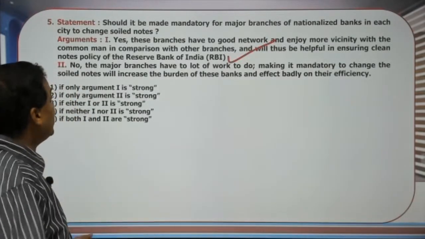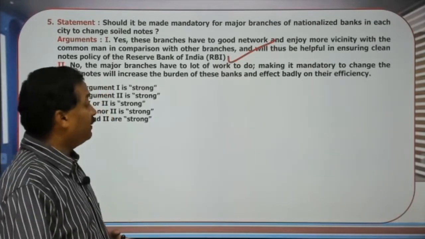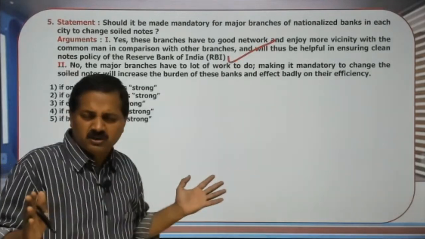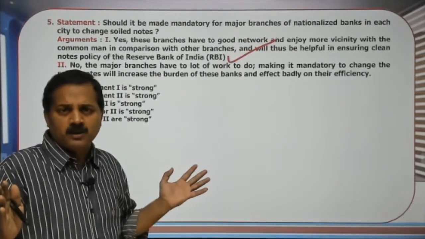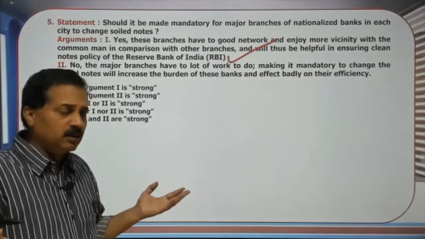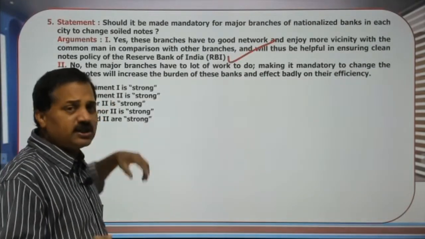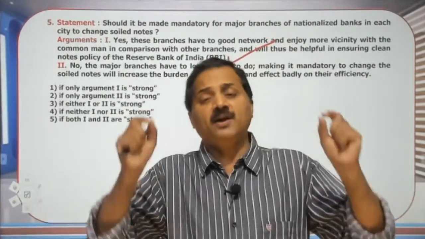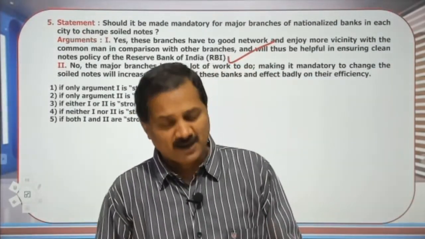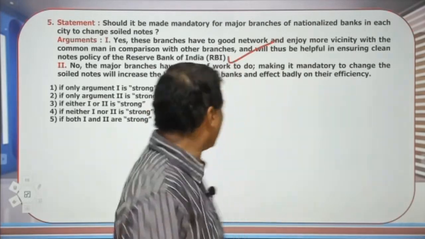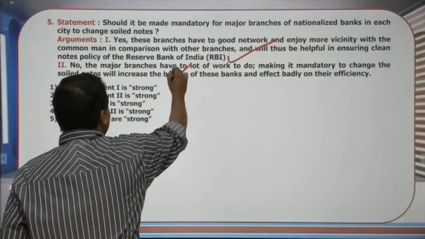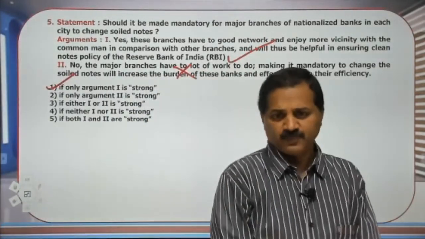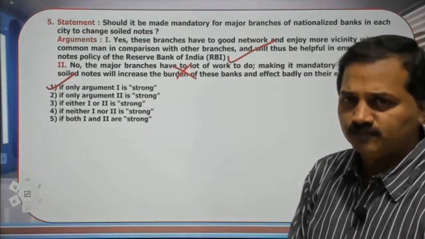Second, no, the major branches have a lot of work to do, and making it mandatory will increase the burden of these banks. That is not an argument, because changing soiled notes for customers is one of the duties of the banks and the branches. So the second one is far away, and that is not an assumption. So only one is a strong argument. I think things are clear to you. I am proceeding.